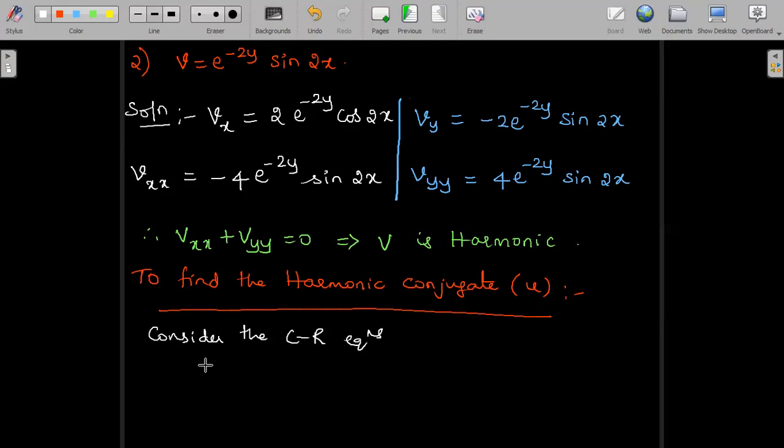How are the CR equations given? Dou u by dou x is equal to dou v by dou y. Dou v by dou x is equal to minus dou u by dou y. So these are the CR equations in the Cartesian form. Now the purpose of considering the CR equations is that we can substitute for vx and vy, meaning dou v by dou y and dou v by dou x. So that we can have two systems of non-homogeneous partial differential equations which will help us to obtain u by direct integration.